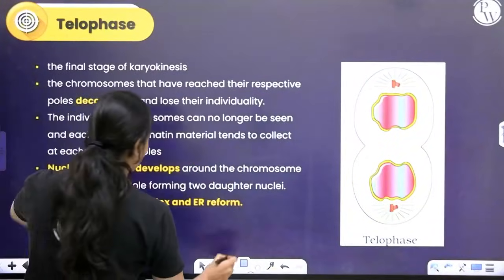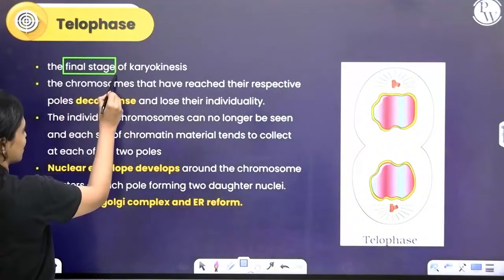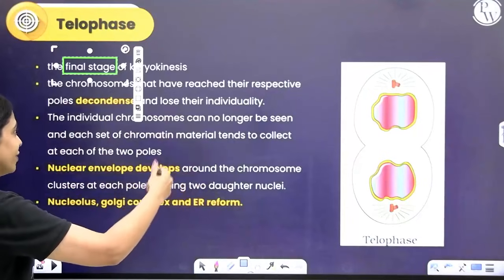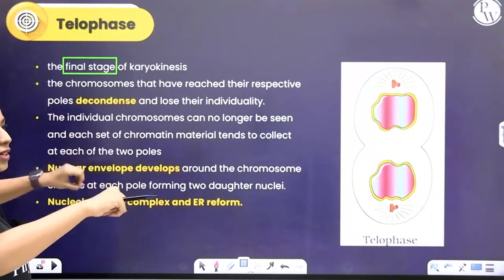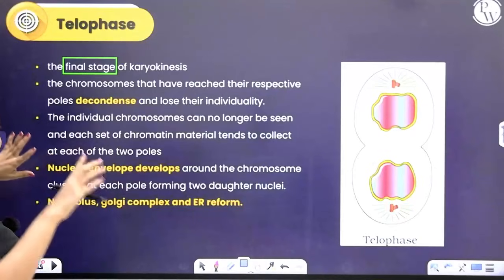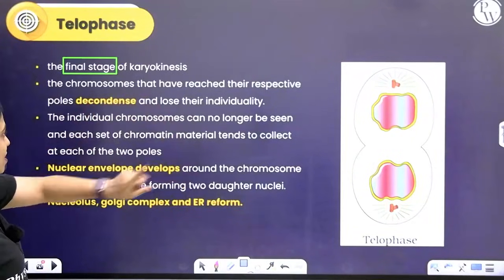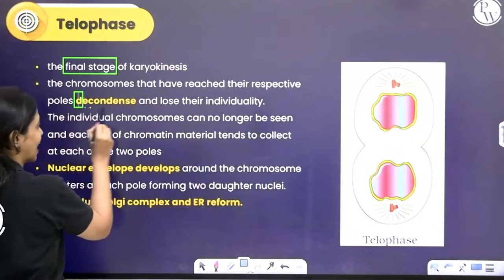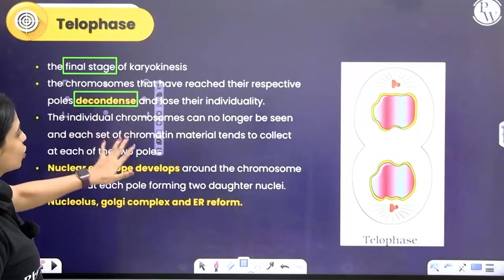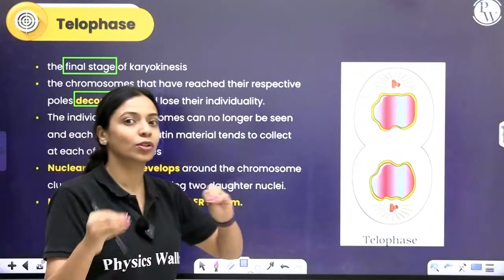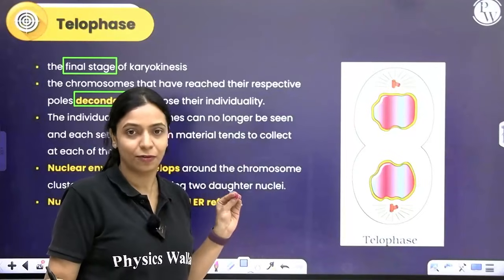This is the final stage of karyokinesis. The nucleus is almost going to divide right now. The chromosomes are separated. It's just that around this genetic material a membrane has to form, right? So the chromosomes that have reached their respective poles decondense and become chromatin. You cannot identify individual chromosomes like you could in metaphase anymore.